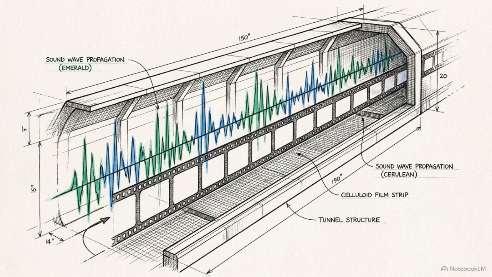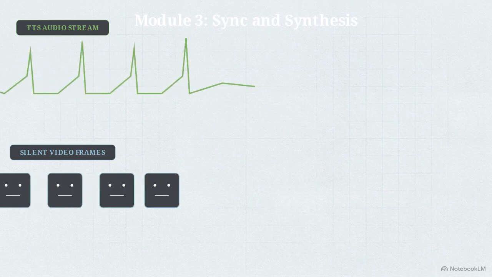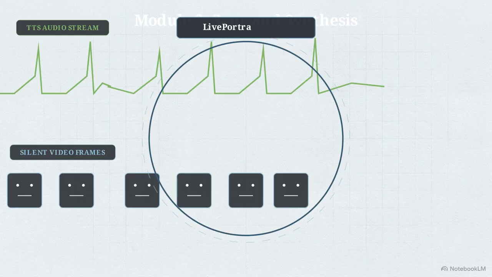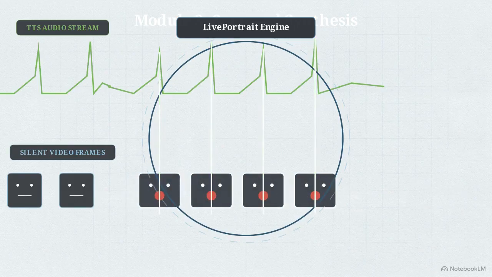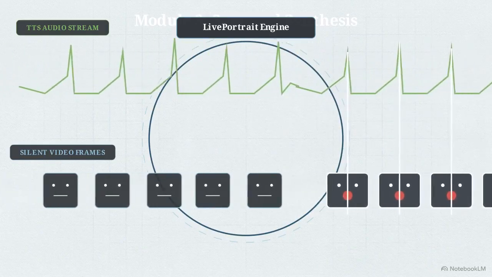To achieve this, text-to-speech audio generation runs on a parallel track alongside the visual renders. This highlights the engineering problem, lip-syncing pre-rendered visual frames to a standalone audio waveform. Tools like Live Portrait act as the binding agent. As streams converge in the sync node, the audio physically forces the visual data to conform, locking mouth movements to the exact rhythm of the dialogue.